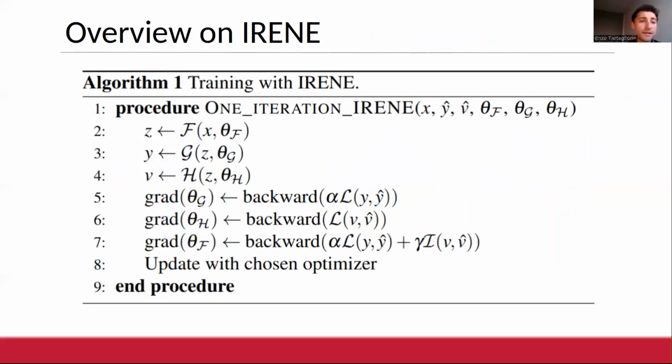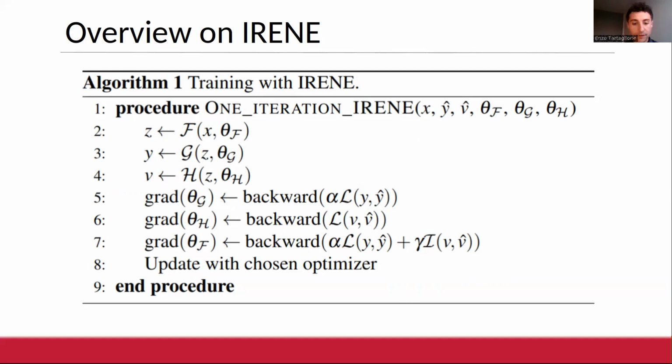And so, just to summarize, the task-related head receives just the contribution from the loss related to the task. The head related to the information removal, H, receives the contribution just from the loss which helps to extract the private information from the bottleneck. And the backbone F receives contribution from both the task loss and the mutual information. And this is regulated through two hyperparameters: alpha, which weights the loss related to the task, and gamma, which balances the loss and regulates the contribution of the mutual information.